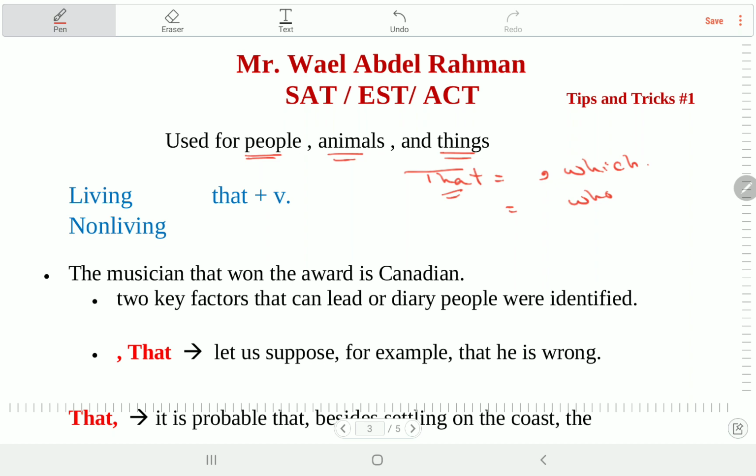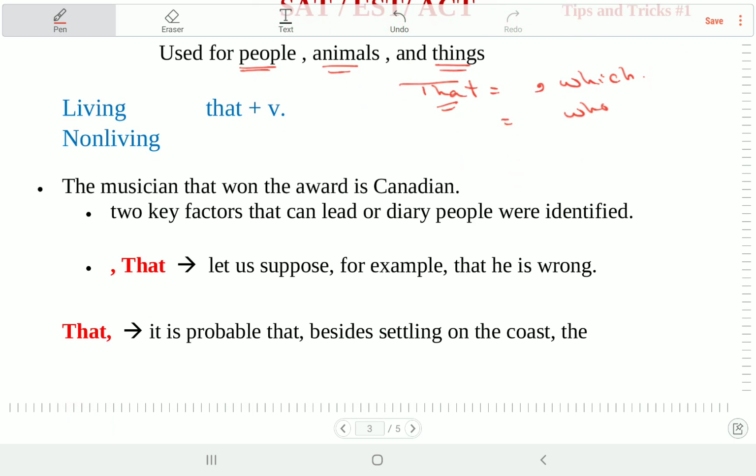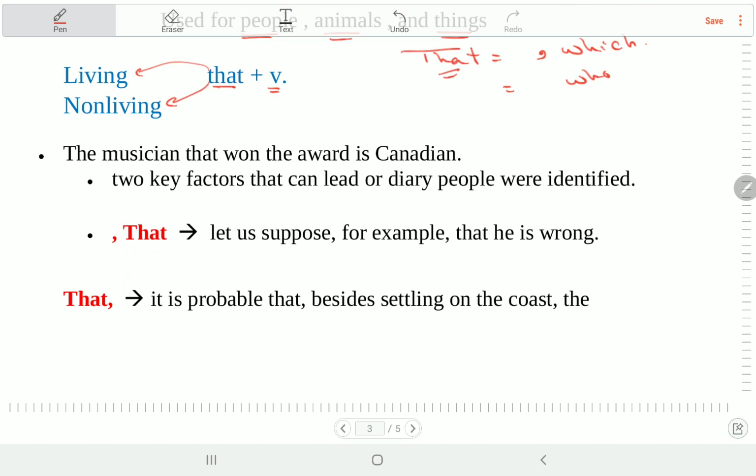Okay, طيب. بنحط comma يا مستر مع that? No, we don't put comma مع that. Except هناخد الكيسز اللي هي بتاعت exception. When do we put a comma before that? Okay, طيب شوف كده example. So as a general rule, we have that with living and non-living, and after that we have a verb and no comma. Remember, no comma before that. Okay, except هقول لكم exception. And this is the example.